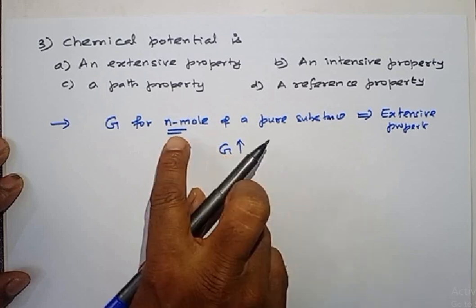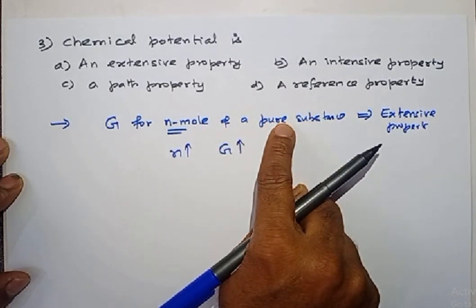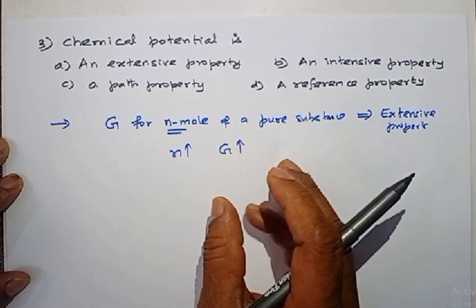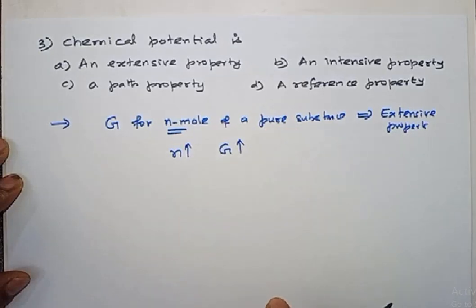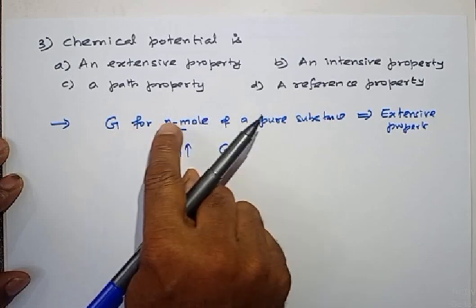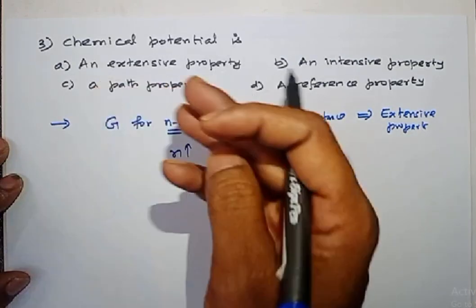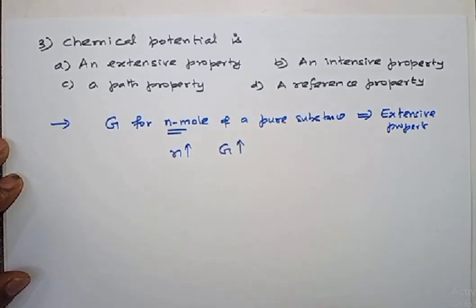So Gibbs free energy for n mole of a pure substance. Pure substance means it should not be a mixture. So pure water, pure oxygen gas, pure nitrogen gas, right? That's the meaning of pure substance here. For a pure substance, Gibbs free energy depends on the number of moles. As the number of moles increases, Gibbs free energy also increases. So Gibbs free energy is an extensive property.